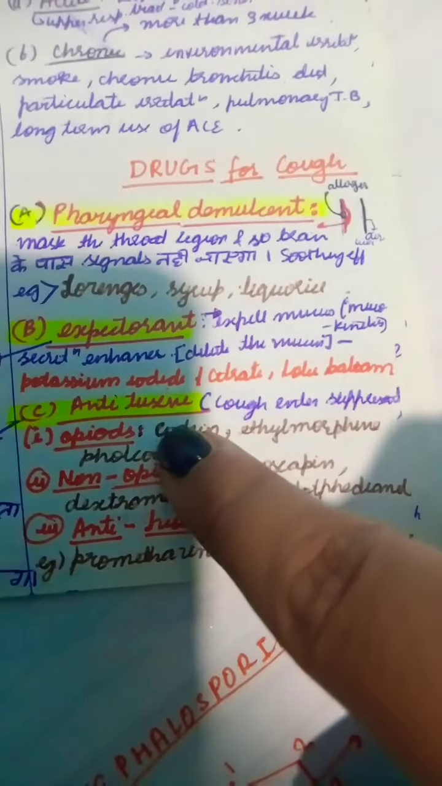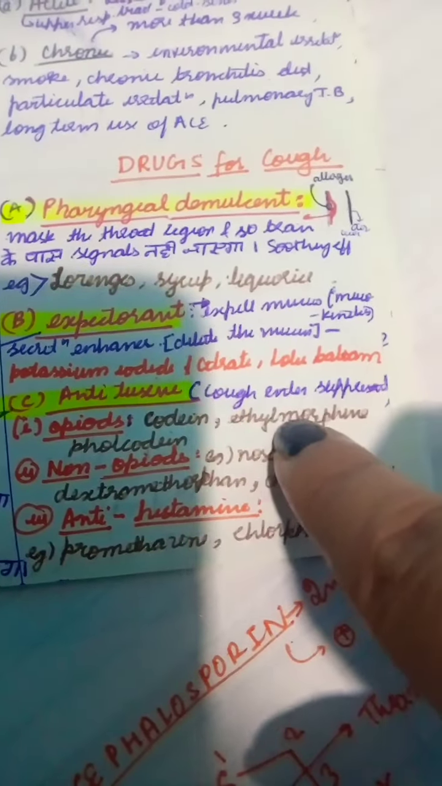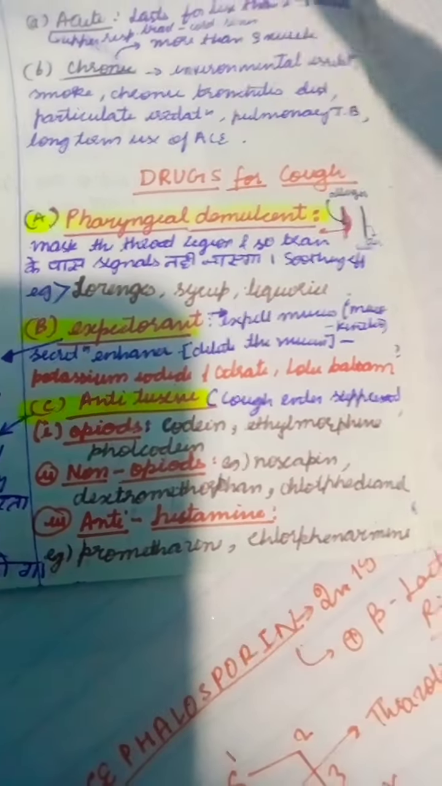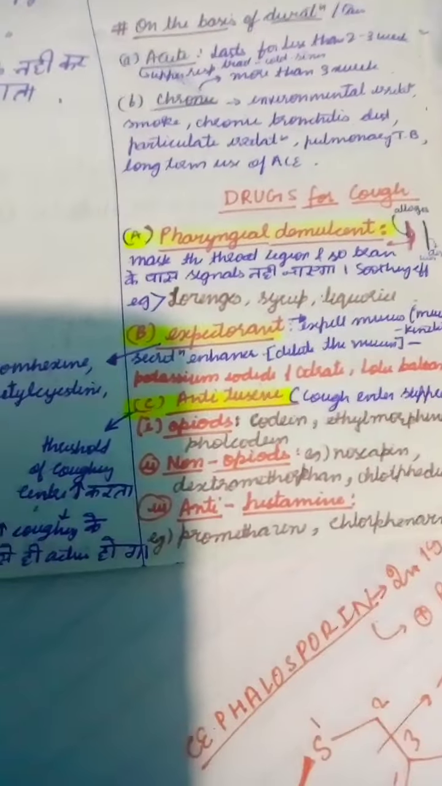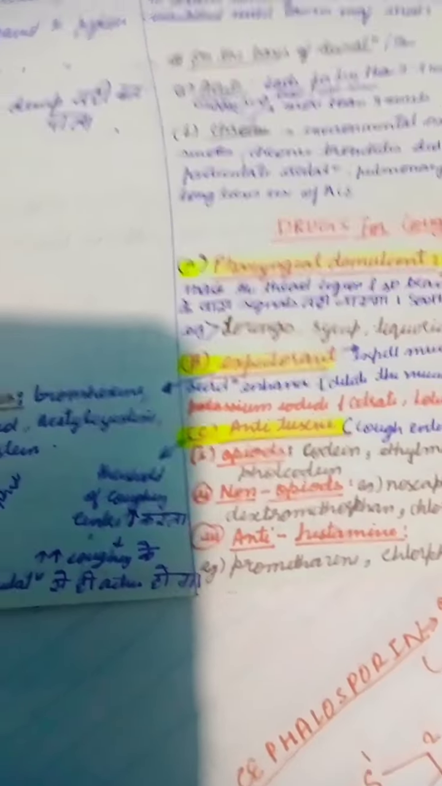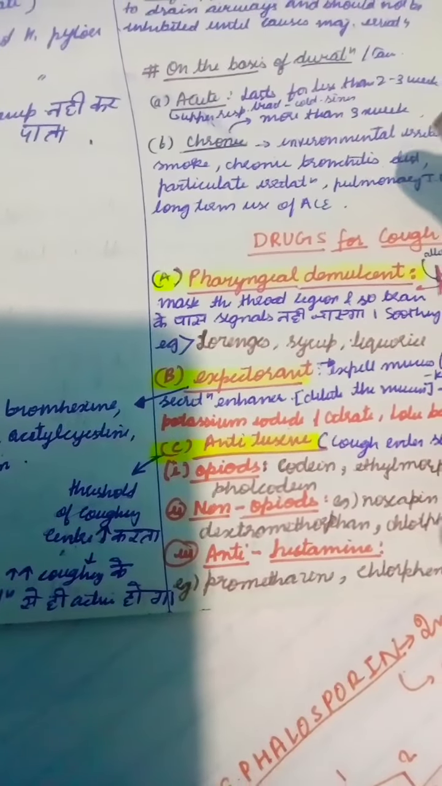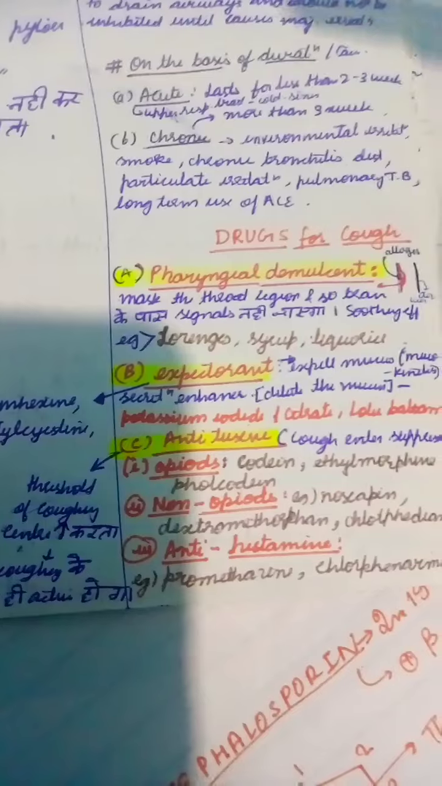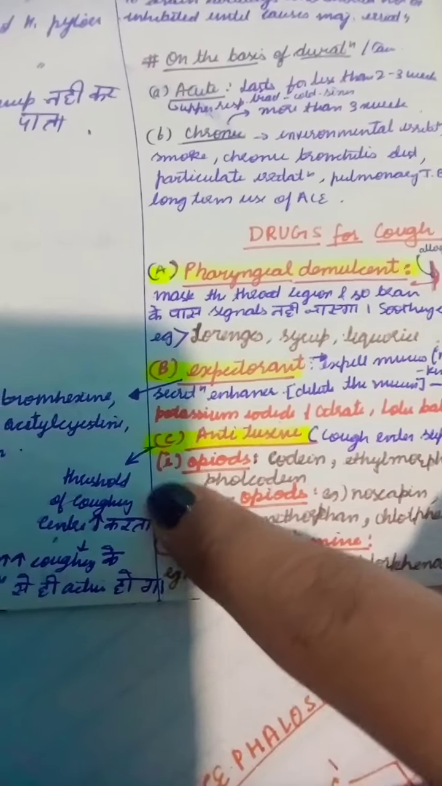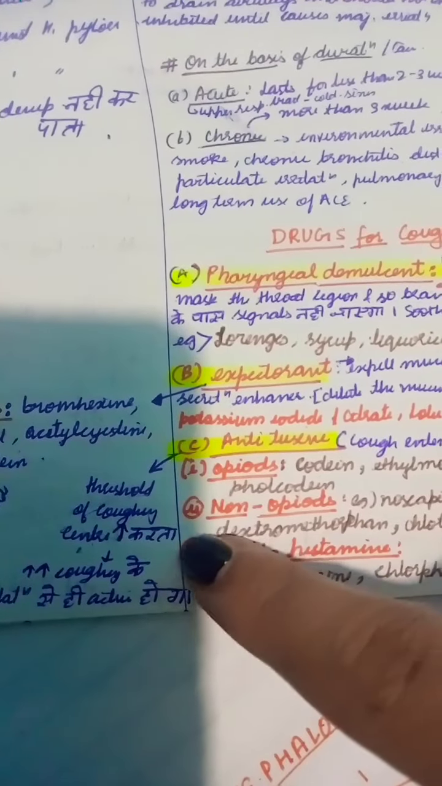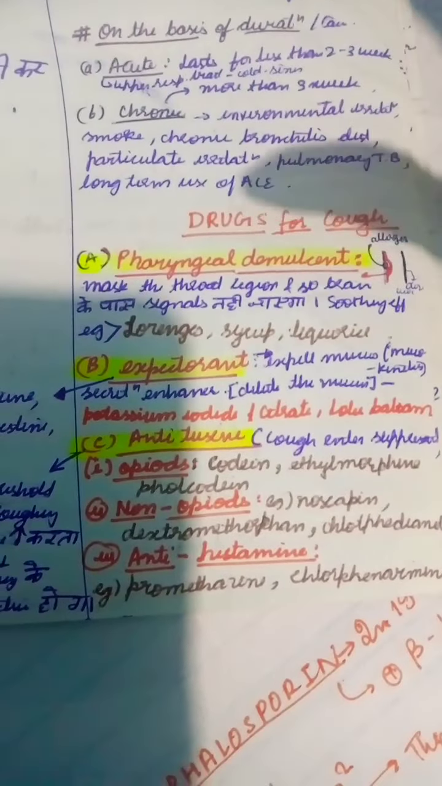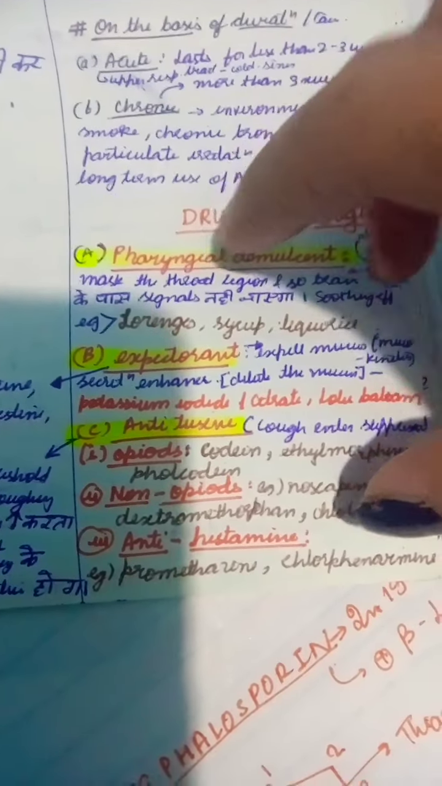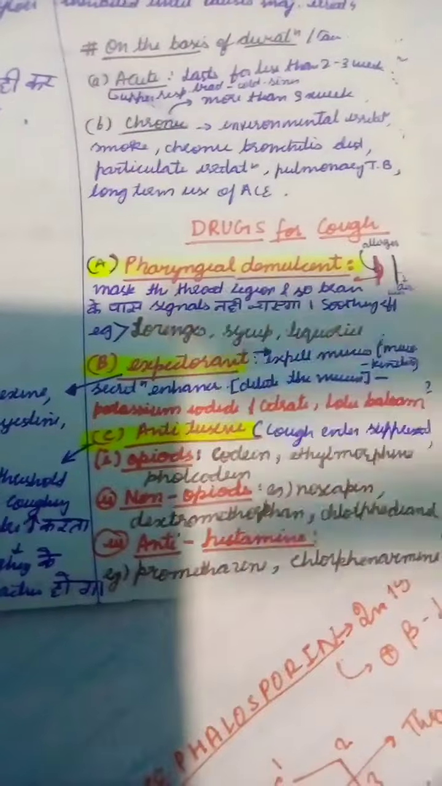And C is antitussive agent. In this, the coughing center is suppressed. Basically, for example, we cough, so the chemoreceptor center of the brain gets activated earlier, so we increase its threshold so that only when the coughing intensity is very high will the coughing center get activated and show its action.